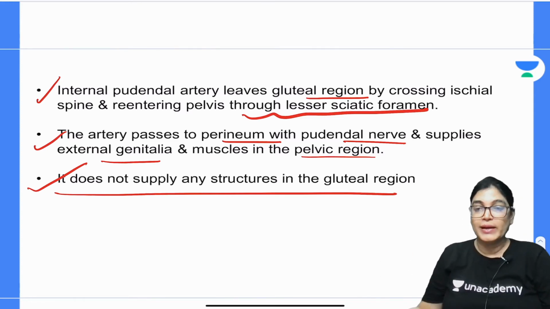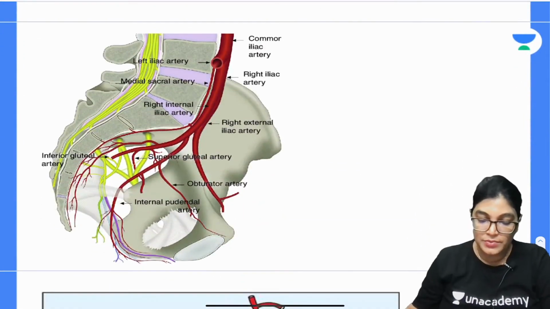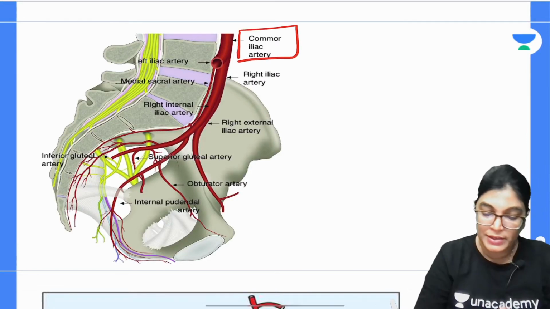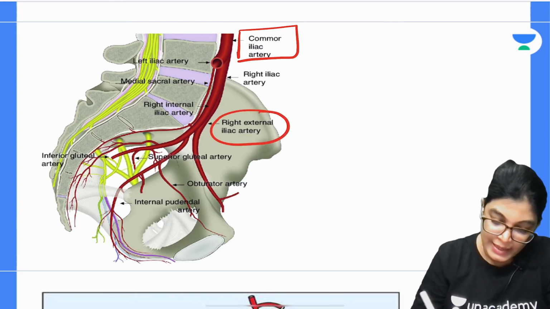I would like to show you a diagram where you can trace the internal pudendal artery. See here, the first thing is the origin. This is the common iliac artery dividing into external and internal iliac artery. Here this is the external iliac artery, and here this is the internal iliac artery.